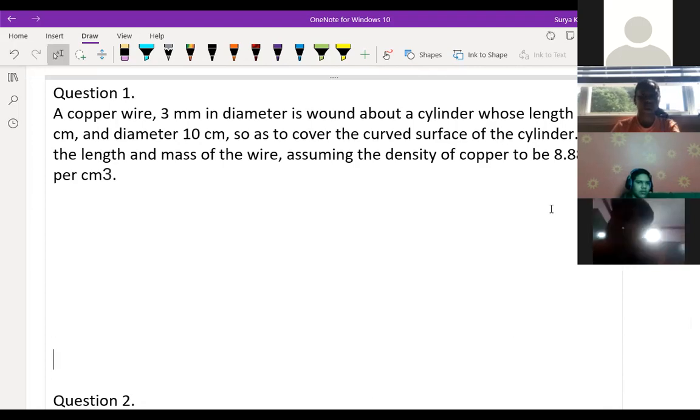Then I'll take some examination-type questions, the questions which have already come in the board exams, in the next class, and after that we'll start a new chapter. So we have finished a very big chapter this term: cube, cuboid, cylinder, cone, hemisphere, sphere, right?